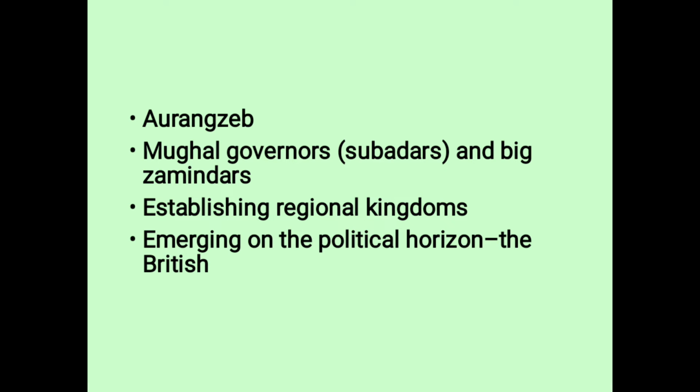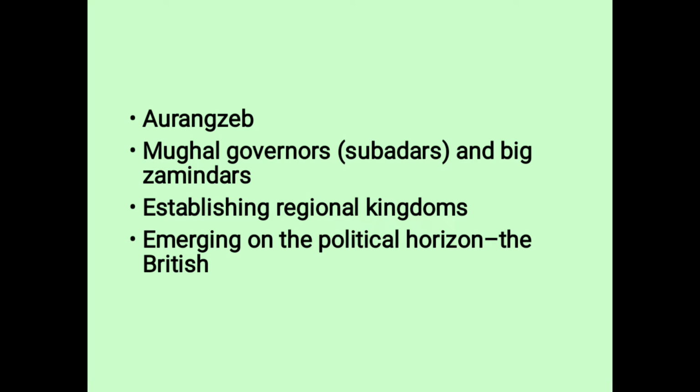This chapter gives some key points or key ideas about how the company came into the mainstream, how they got a chance. So the first reason was Aurangzeb. After the death of Aurangzeb, we find that the Mughal Empire declined. Afterward, a number of kings came to the throne, but they were not that powerful. So when the kings are not powerful, the people who were loyal are no longer loyal to their kings or their empire.